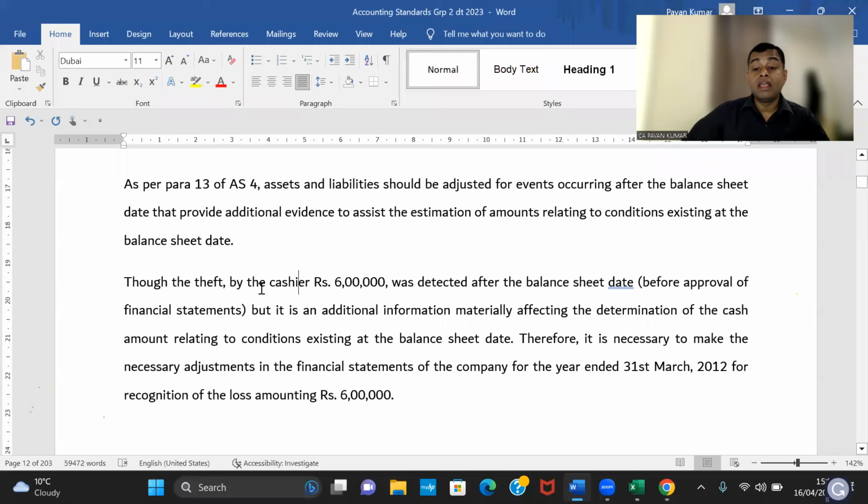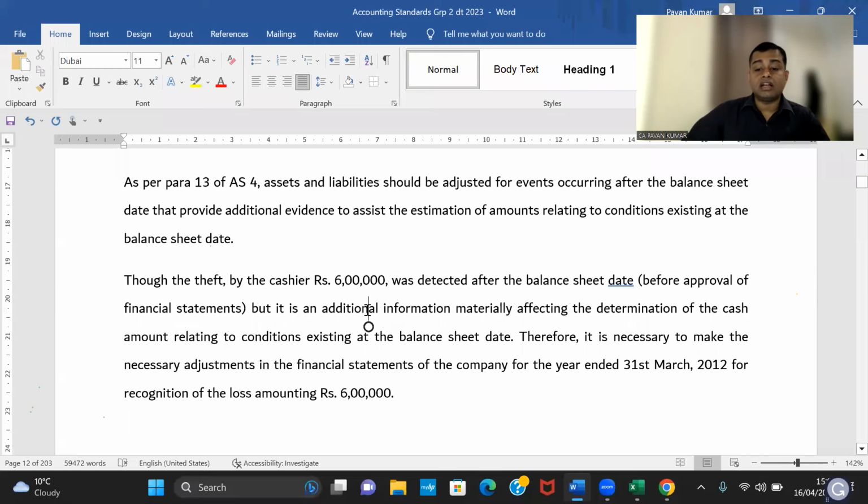Point number 1. Point number 2. The theft by cashier of 6 lakhs was detected after the balance sheet date, but before the approval of financial statements. But it is additional information materially affecting the determination of cash amount relating to conditions existing on the balance sheet date. Balance sheet date condition is cash. Theft is also existing on the balance sheet date. Therefore, it is necessary to make adjustment in the financial statements of the company.